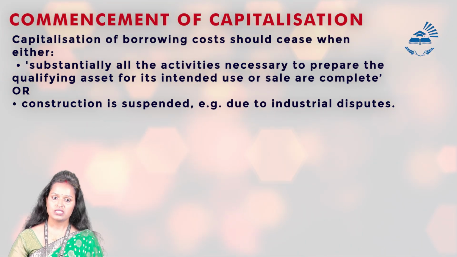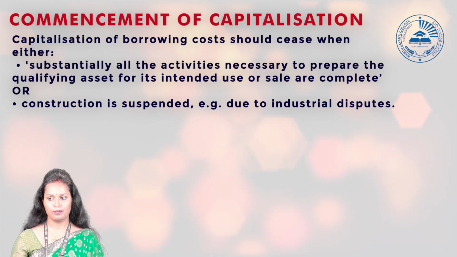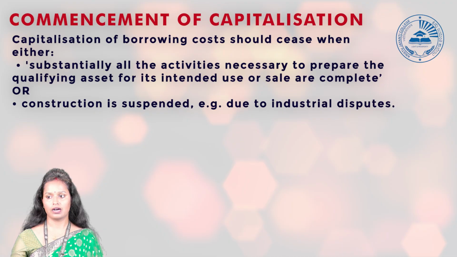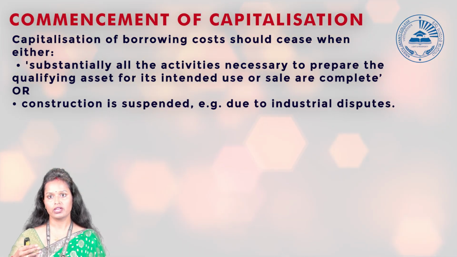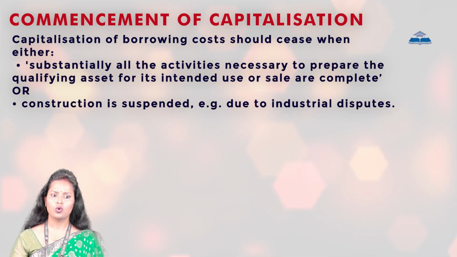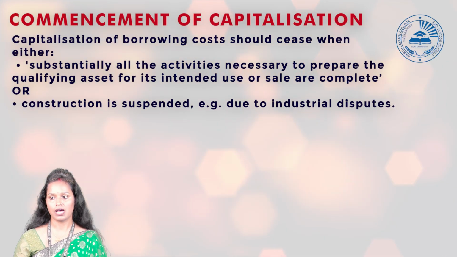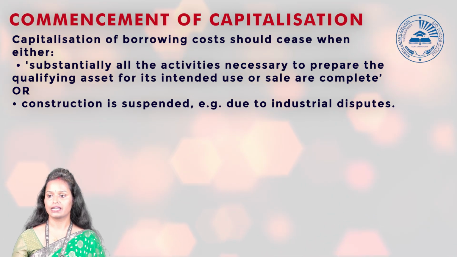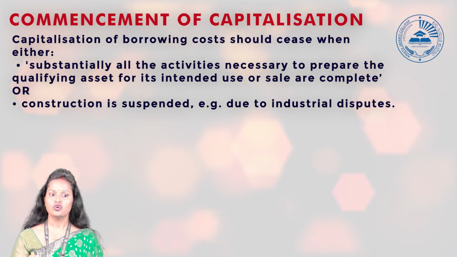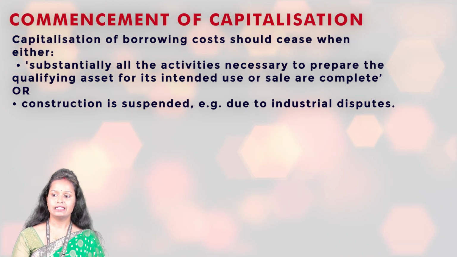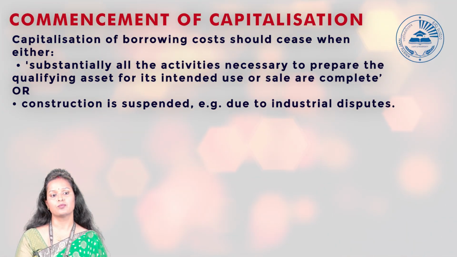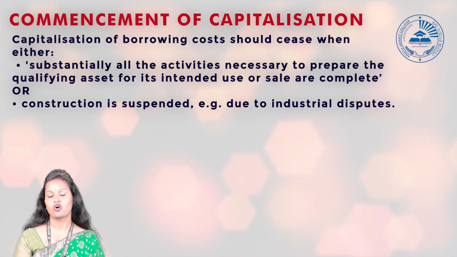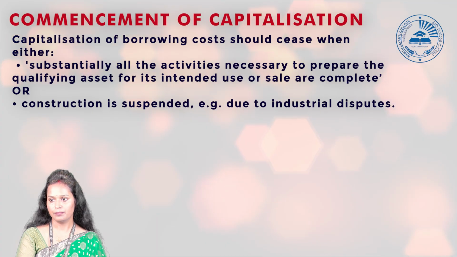Okay, that substantial portion has been completed. Say for example, for the building we were constructing, the full layout and full structure have been made, and only flooring or piping and so on are needed. In that case we will consider that substantial activities have been completed. When that happens, from that date we will stop charging this borrowing cost in the cost of that particular asset.